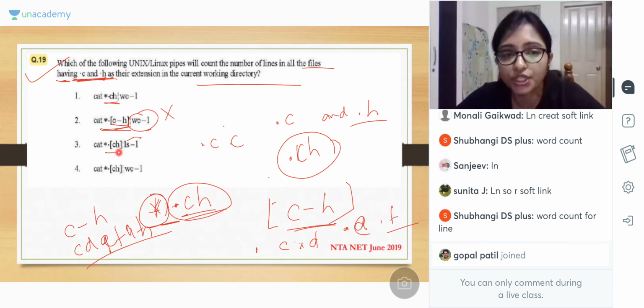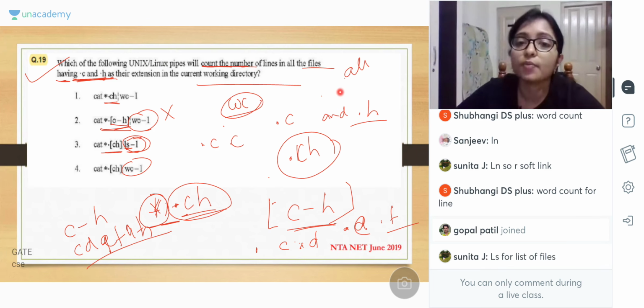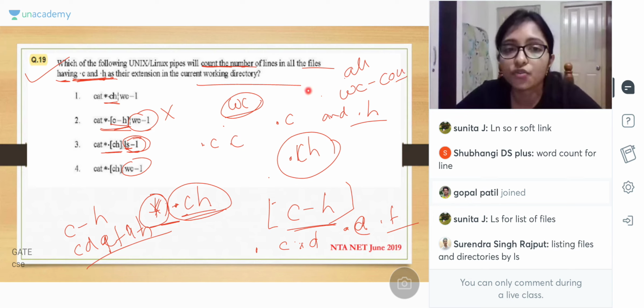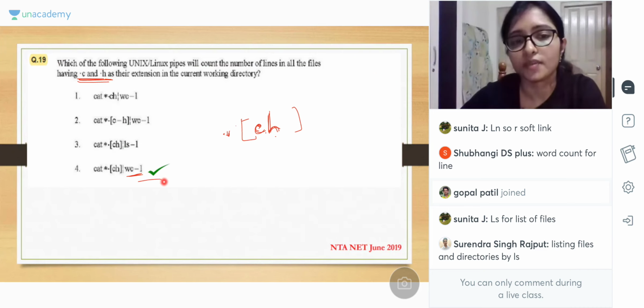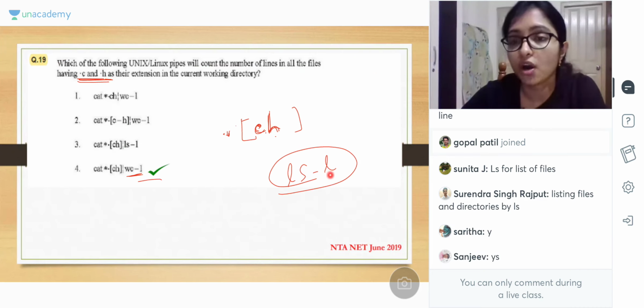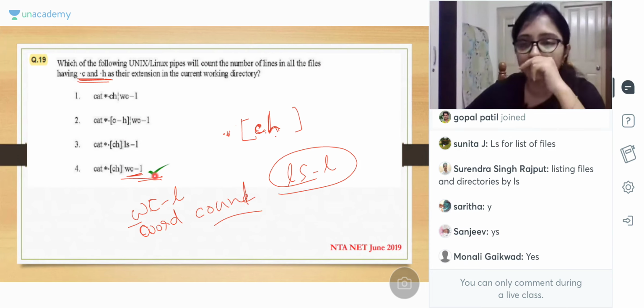Now come to this option. Here it is LS minus L and here it is WC minus L. LS minus L मतलब यहाँ पे क्या बोल रहा है आपको कि which of the Unix and Linux will count the number. WC is counting the number and LS is showing the number of lines. LS is for all lines and WC is counting. That's why here it is asking count the number of lines. That's why WC. Clear? That's why this is the answer. LS minus L is showing all the lines, and WC minus L is counting, word count. Okay? That's why this is the answer.